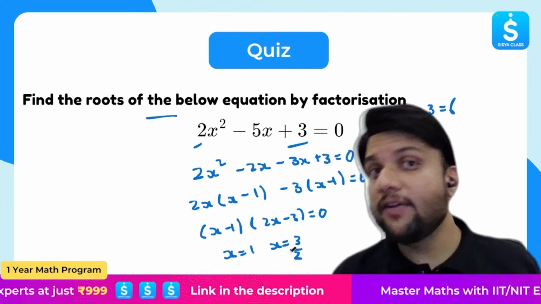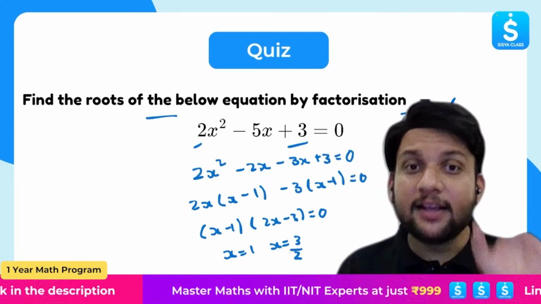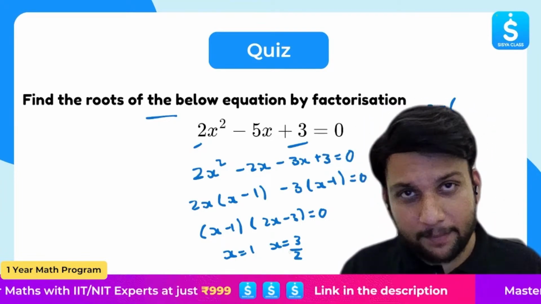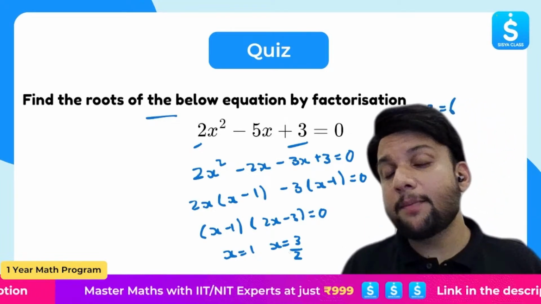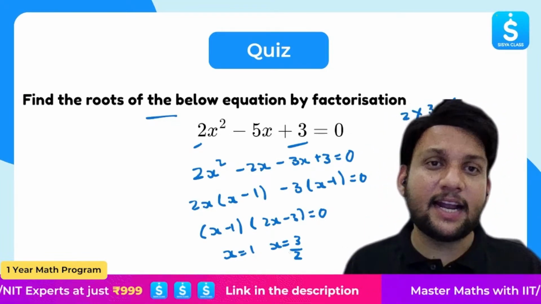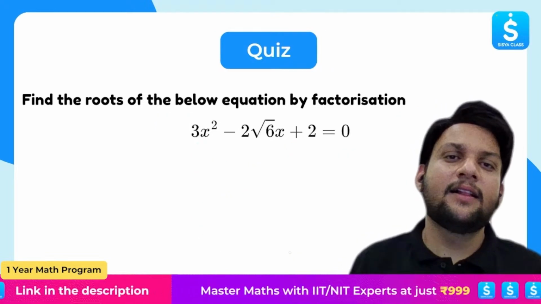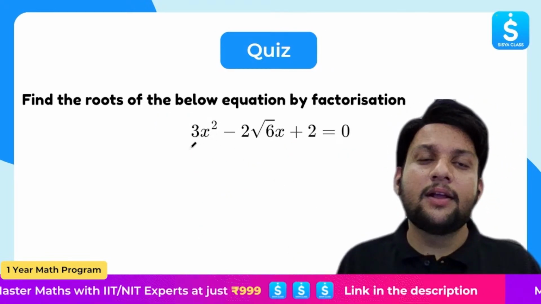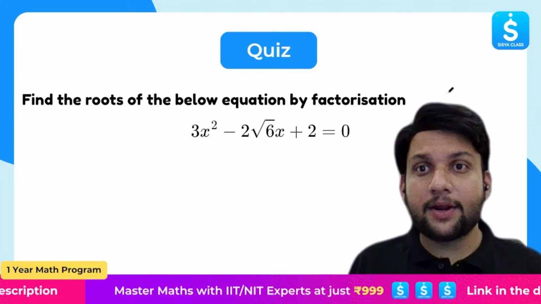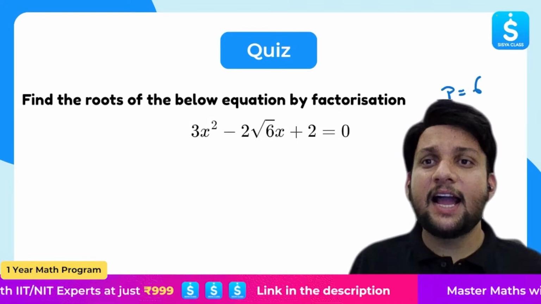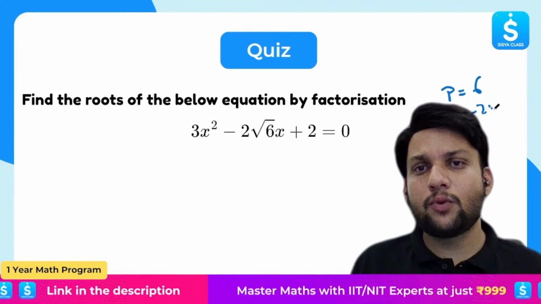Pretty straightforward. What we have to remember, a very important thing, is that the sum of the numbers that we are choosing should be equal to the b value, that is minus 5, and the product should be equal to a times c, that is 2 times 3 in this case, which is 6. Okay, now how will I do 3x square minus 2 root 6x plus root 2? What should be the product? The product should be 3 times 2, that is 6, and the sum should be minus 2 root 6.